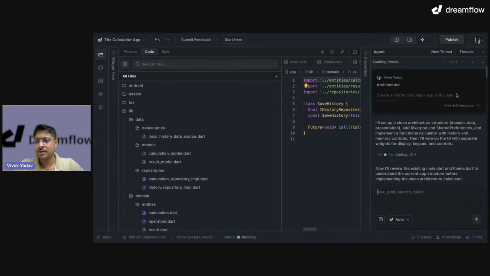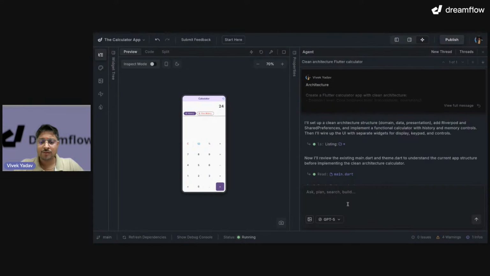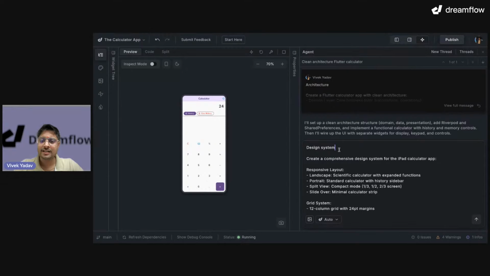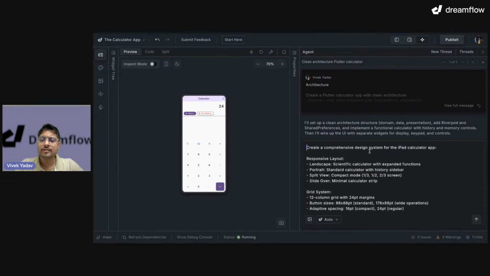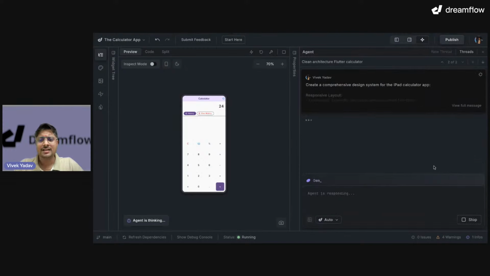And as usual, I have my prompts ready with me. Let me make it auto and paste the prompt. So here I'm saying, hey agent, create a comprehensive design system for iPad calculator app. I'm specifying that my deployment is going for the iPad and you have to take a reference of iPad because I believe Apple applications are really good. Okay, let's give this to Dreamflow and let it do the magic.